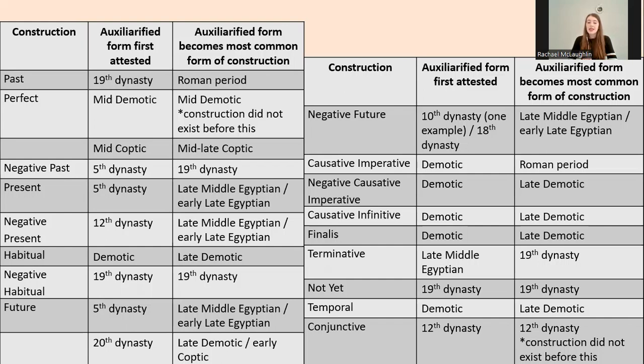The constructions which had more niche meanings and which were less commonly used typically experienced auxiliarification much later in the history of the Egyptian language. It's likely that this was caused, at least in part, by analogy. Analogy is the process of spread across the linguistic system, and it's quite possible that the use of auxiliaries spread from their use in more common verbal constructions to the less frequently used constructions.